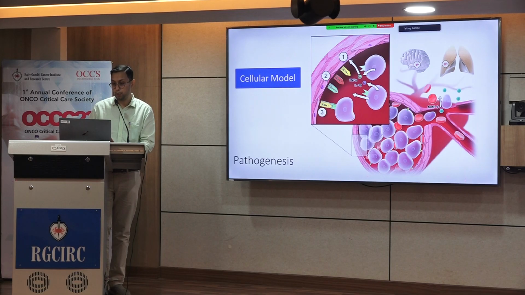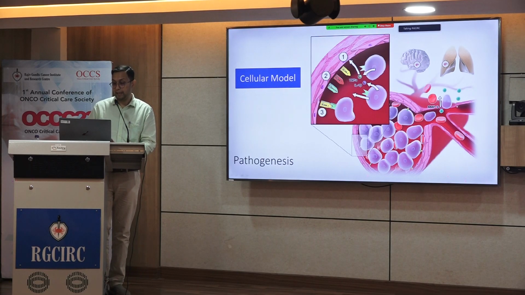So, this is a cartoon showing the cross section of a vascular lumen. These are the blasts that we see. These blasts usually secrete cytokines like TNF alpha, IL-1 beta, which lead to the expression of adhesion molecules on the vascular endothelium like ICAM, VCAM. Because of this, these blasts get adhered to the vascular endothelium, and since the number of blasts is very high, these lead to accumulation and sluggish flow of the blasts in the microvasculature.